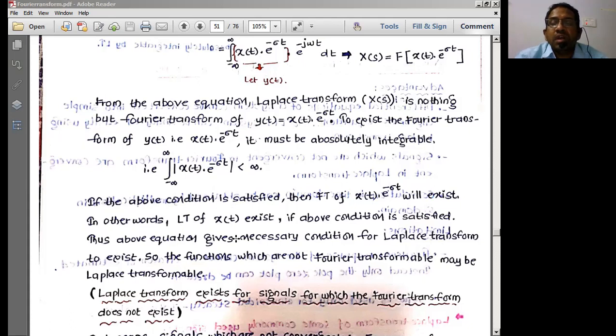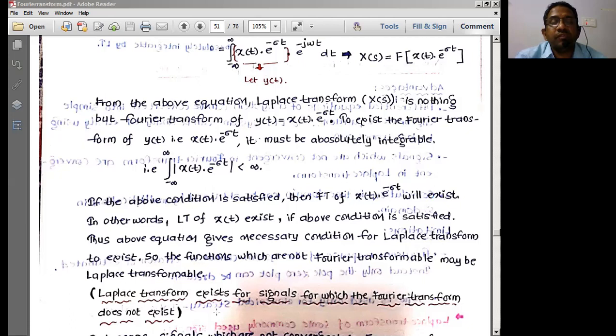That means the convergence factor is a factor related to the real part of S. So always the condition in Laplace transforms is that the convergence factor should compulsorily be greater than 0 for the signal to exist in a particular region of convergence.